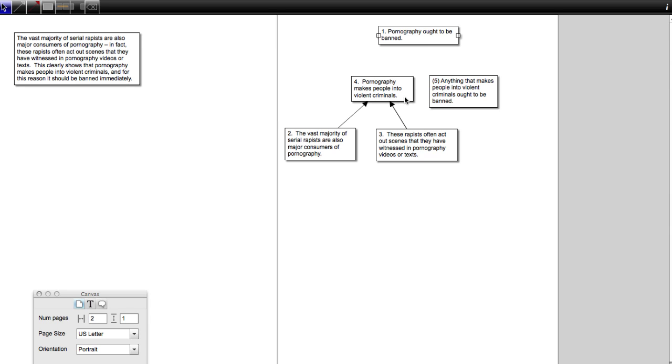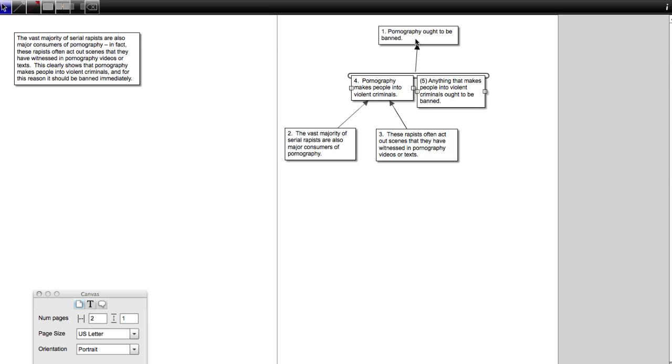If either of these are false, the other one can't function. Say someone says, you know what, premise number 4 is just not true. Pornography doesn't make people into violent criminals. Well, then the fact that anything that makes people into violent criminals ought to be banned can't be used to ban pornography, because pornography doesn't do what 5 is talking about. If 5 is false, no, it's not true that anything that turns people into violent criminals ought to be banned, then the fact that pornography makes people into violent criminals doesn't give evidence to the fact that it should be banned. So these two are dependent. I'm going to link them up here, and then I'm going to draw an arrow to that.